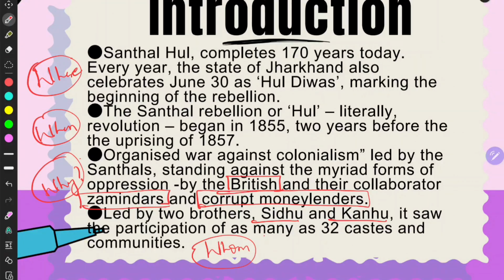It saw the participation of as many as 32 castes and communities. This is one of the important points. You need not remember the exact number, but it is easy, right? 32, 8 fours are 32. Whatever the way may be, you have to form some short form to easily remember the fact, right?